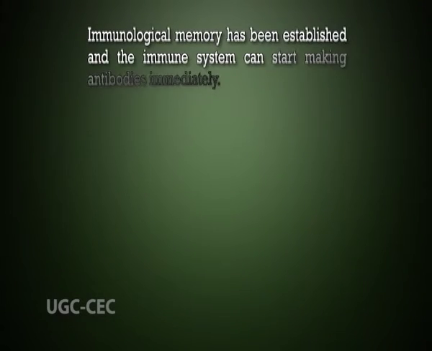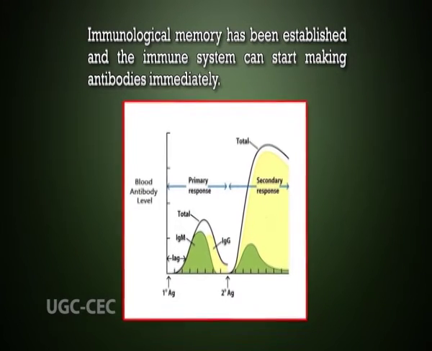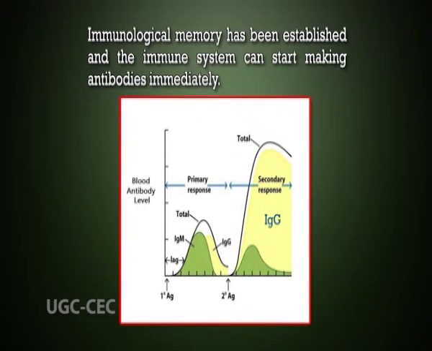The secondary immune response occurs when the person is exposed to the same antigen for the second time, or third, fourth time, etc. At this point, immunological memory has been established and the immune system can start making antibodies immediately. So, in the secondary immune response, mainly IgG antibody is produced in sufficient amount, and sometimes a small amount of IgM is produced. Other immunoglobulins such as IgA, and in the case of allergy, IgE, are produced.